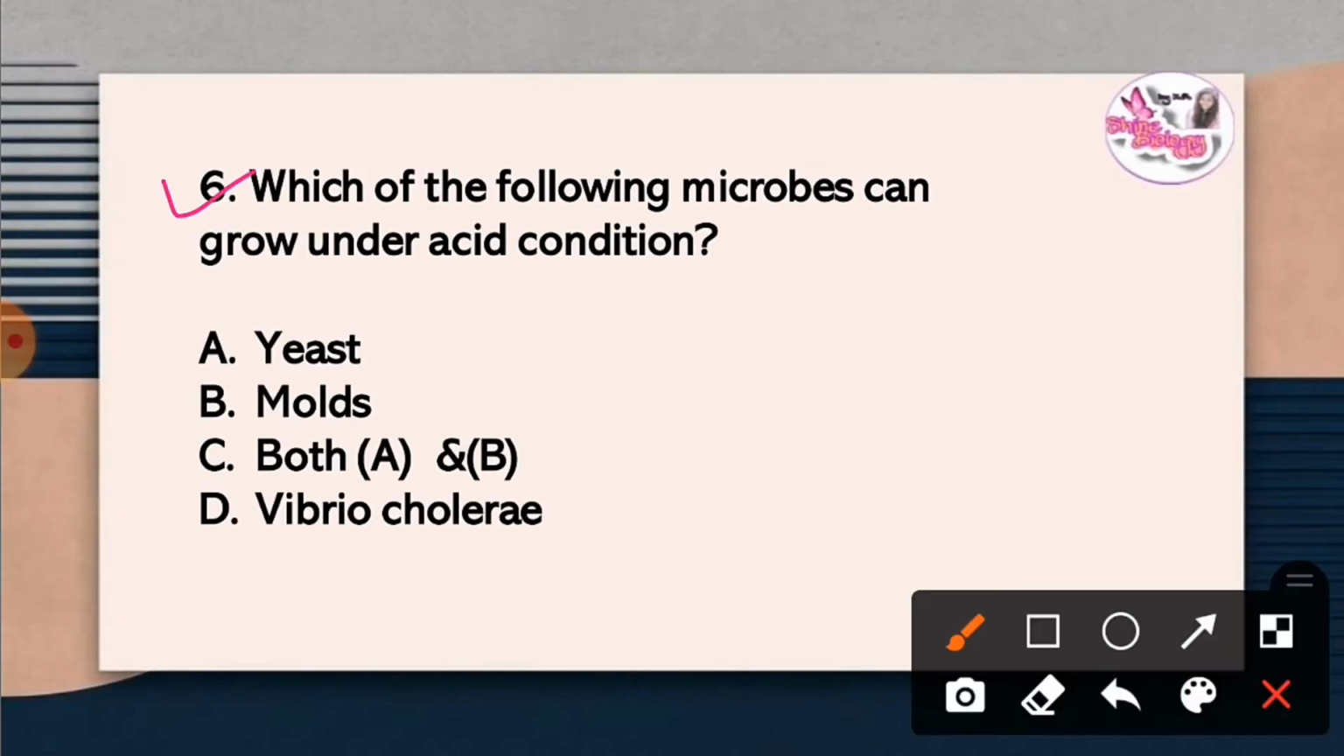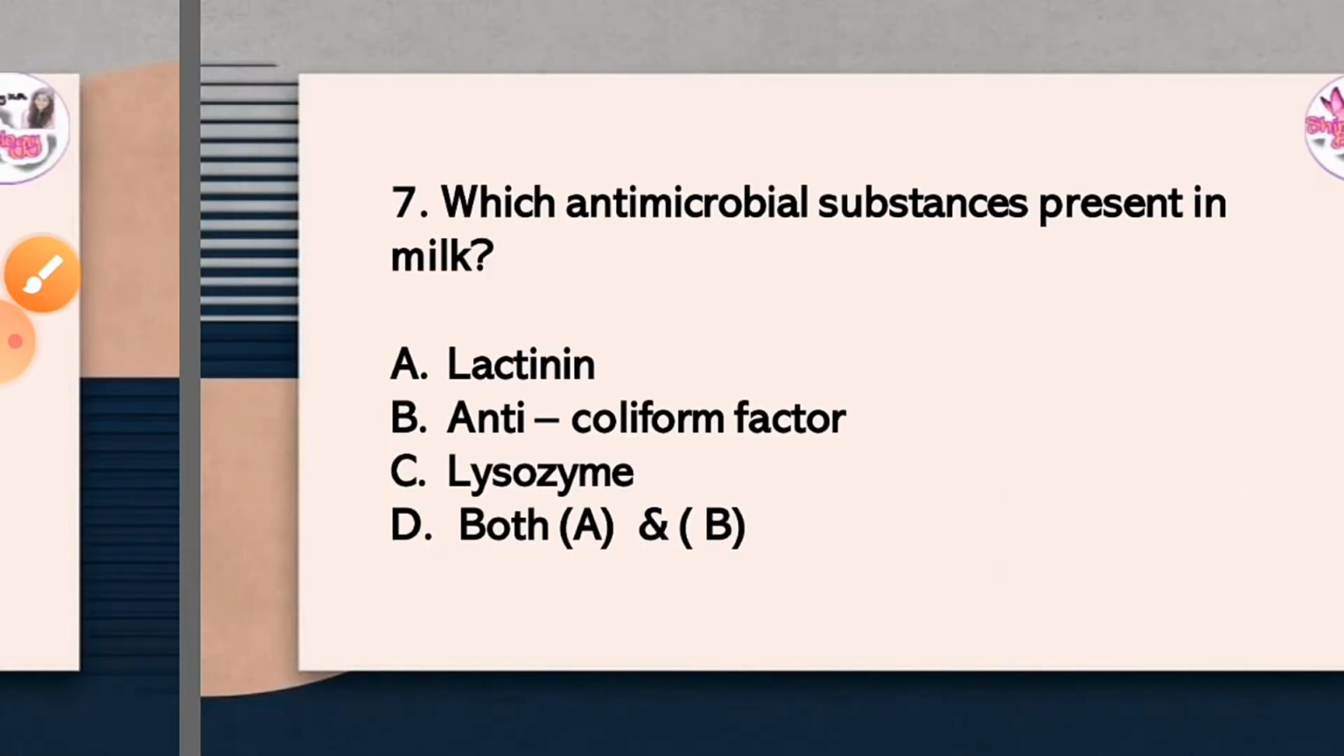Question 6. Which of the following microbes can grow under acid condition? The correct answer is option C, both A and B. Yeast and mold both grow under acid condition. And Vibrio cholerae prefers alkaline condition for growth.